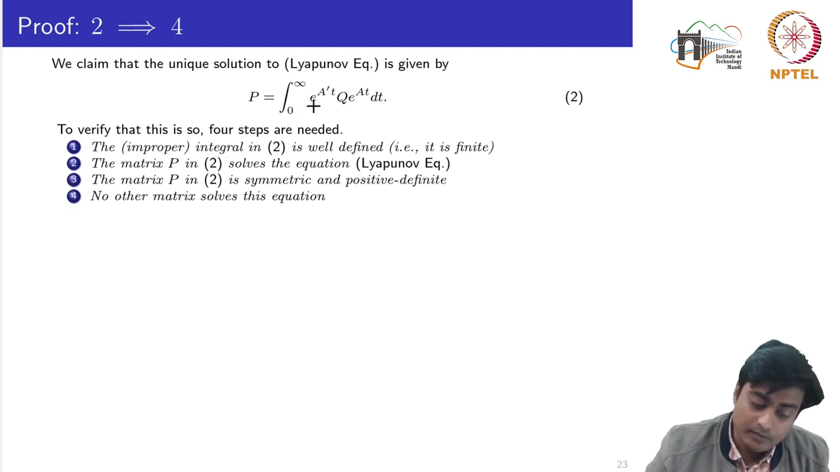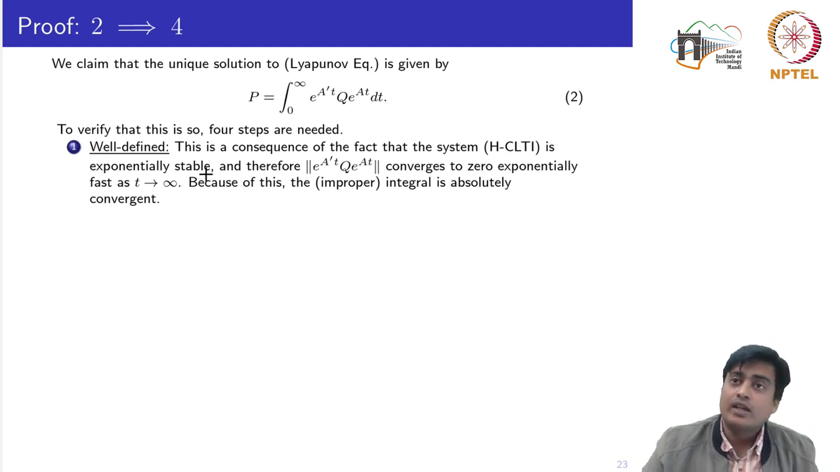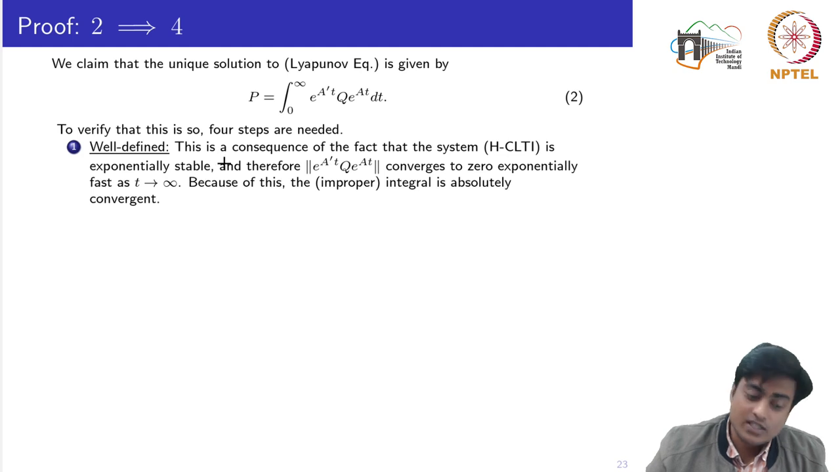Okay, because this is a value. This is an improper integral from 0 to infinity. So let's see the well-definedness first. This is a consequence of the fact that the system is exponentially stable. It was already given that the system is stable, meaning all the eigenvalues are strictly on the left hand side.